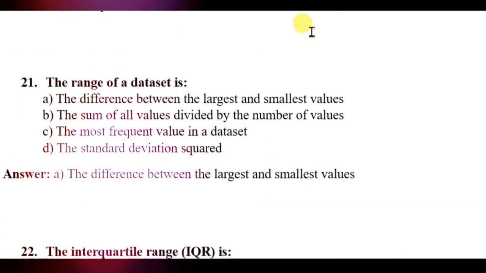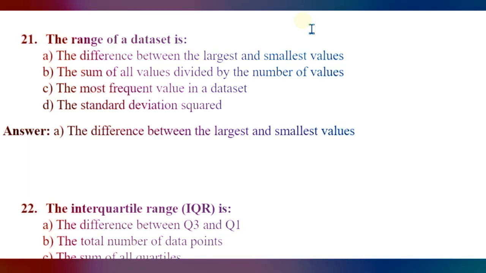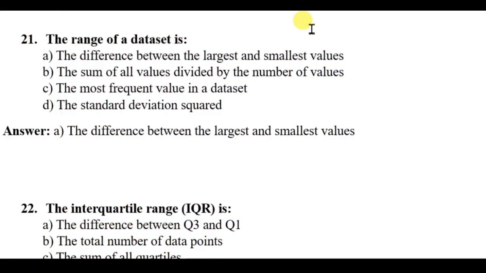Question number 21. The range of a data set is the difference between the largest and smallest values, the sum of all values divided by the number of values, the most frequent value in a data set, the standard deviation squared. Here the right answer will be the range is the difference between the largest and smallest values.